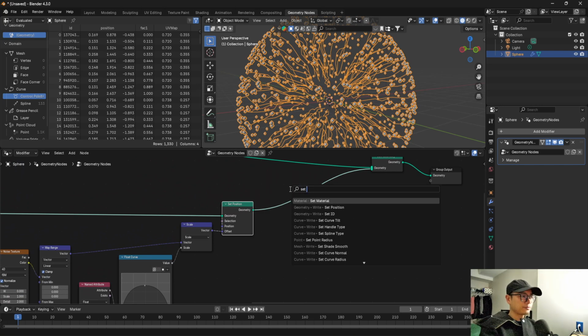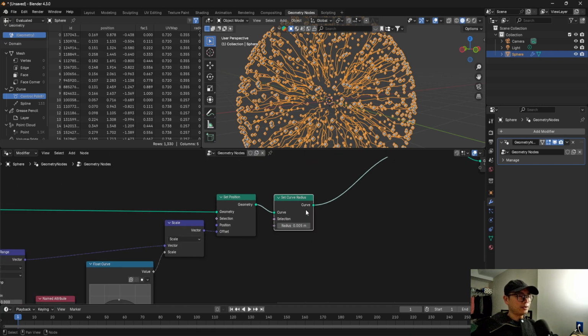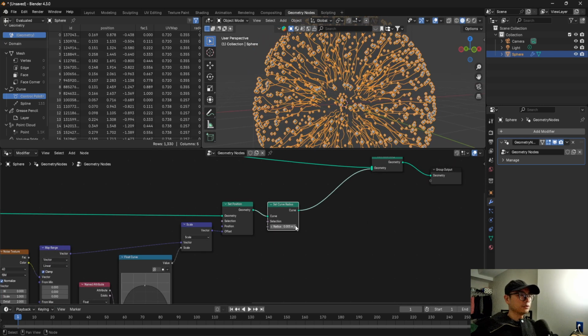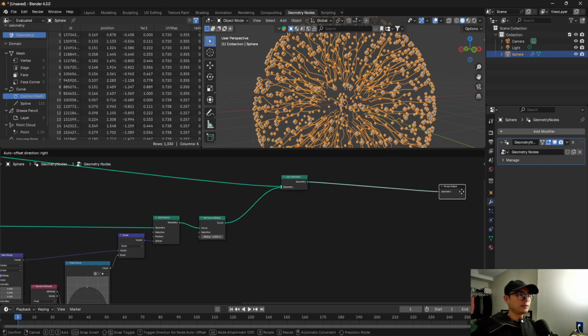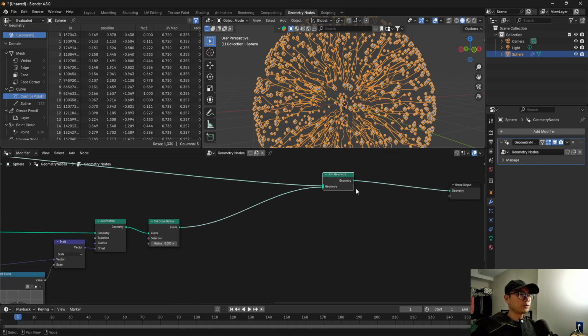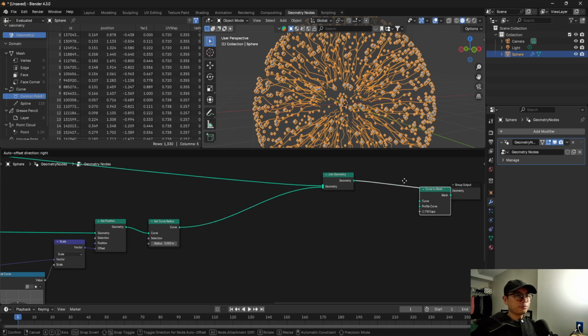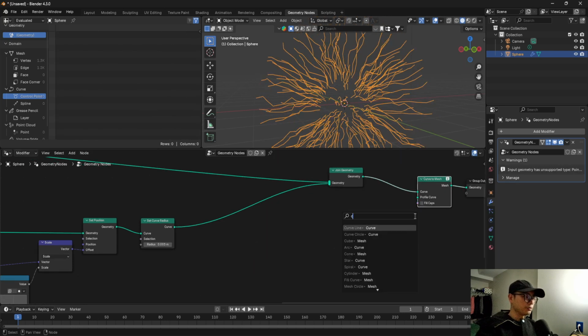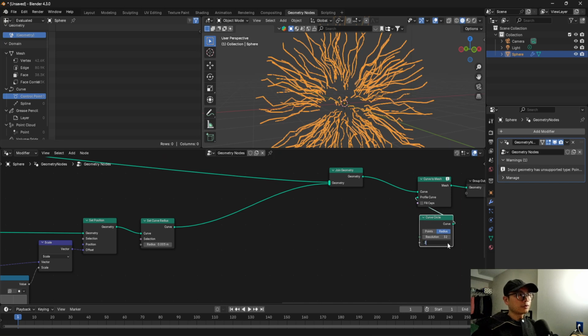And here I still need to set something, like set curve radius. So I won't do anything here because I will use it later. Okay, I will do it here. Then here I will use curve to mesh, and I will use a circle here, 0.1 or 1.